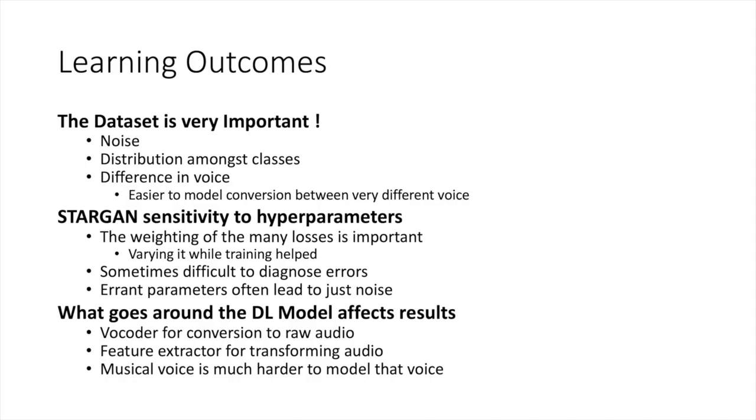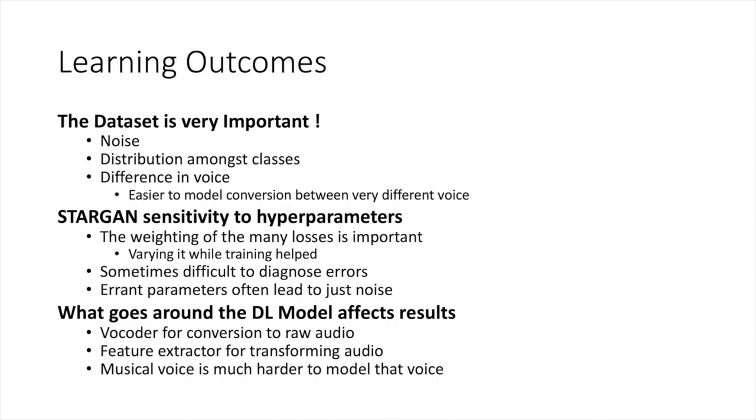First, the quality of the data in the dataset matters a lot. Any noise or skew in the data greatly affects the output. Second, StarGAN is very sensitive to hyperparameters, and these need to be tuned not only between runs, but also changed and tweaked during runs based on the results, since it's very difficult to tell how well a GAN is doing just by looking at the losses.